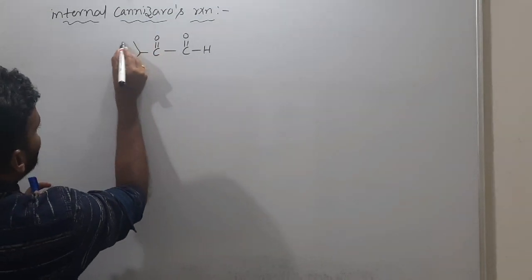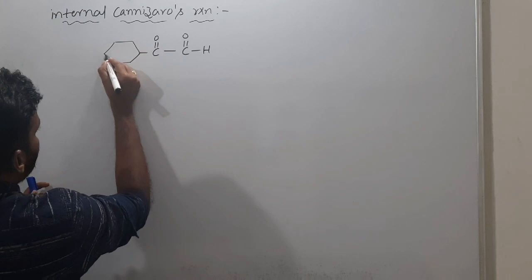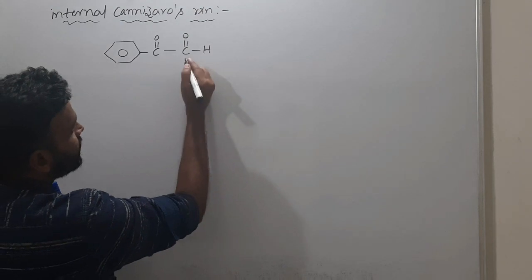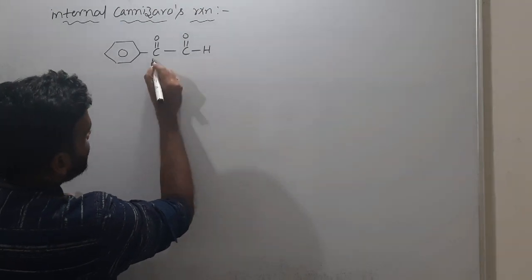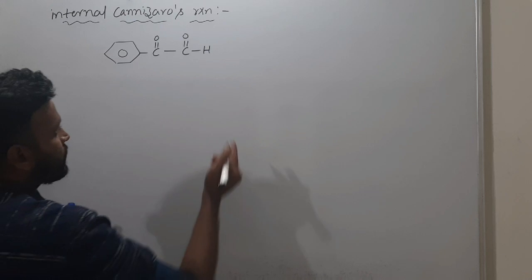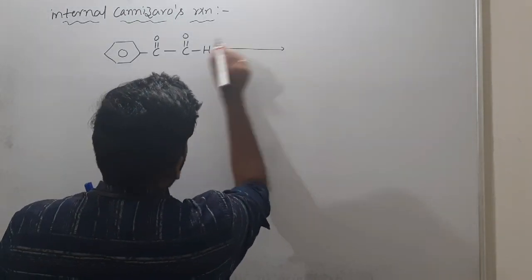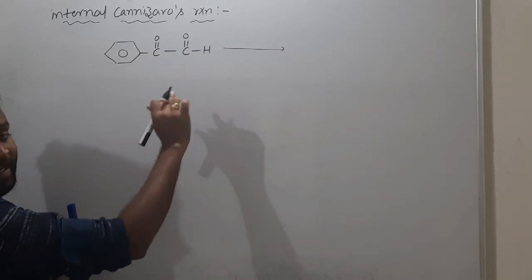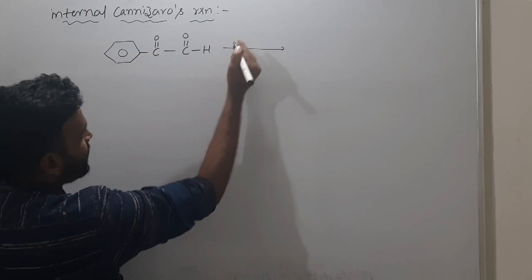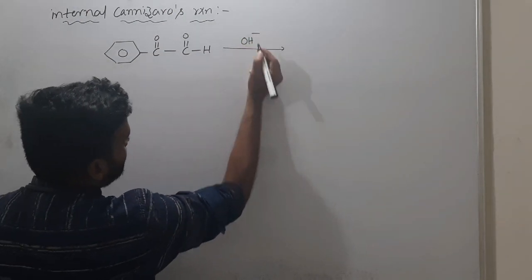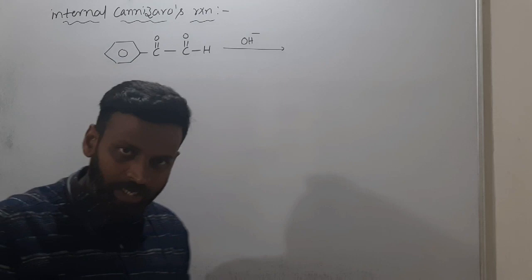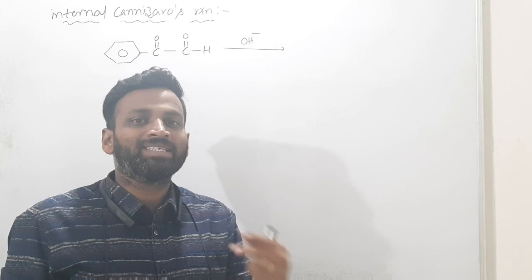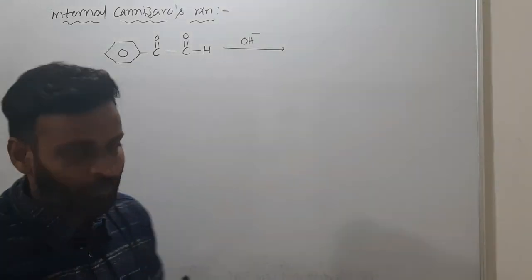So suppose here if you have benzene, C6H5. Now is there any alpha hydrogen? No. This is keto group, this is aldehyde group CHO and C double bond O. So when this kind of reactant is given, like keto group and aldehyde group, internal Cannizzaro takes place. Only one reactant, and if they give either base or acid, Cannizzaro reaction and aldol condensation both take place, either in alkali medium, meaning basic medium, or else acidic medium also.